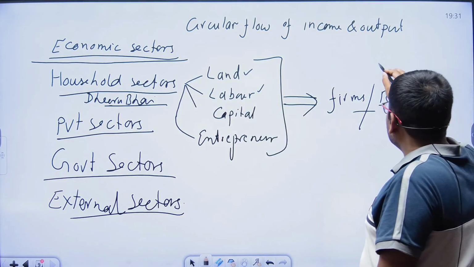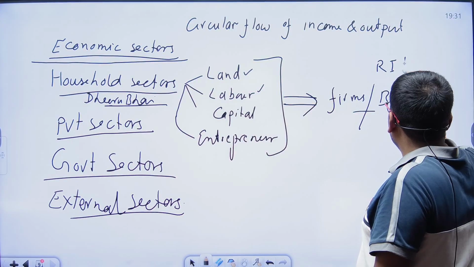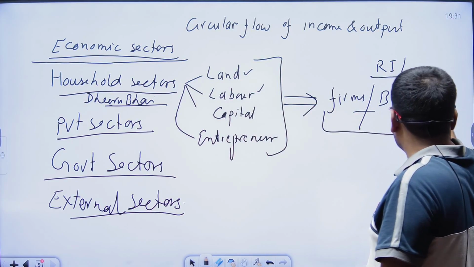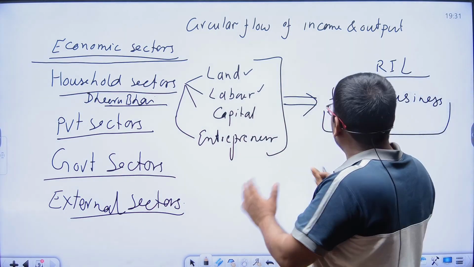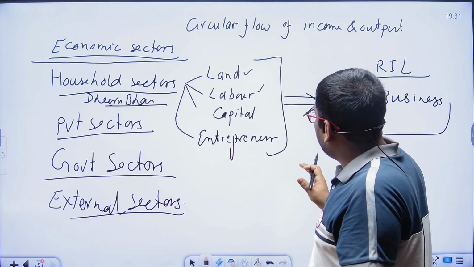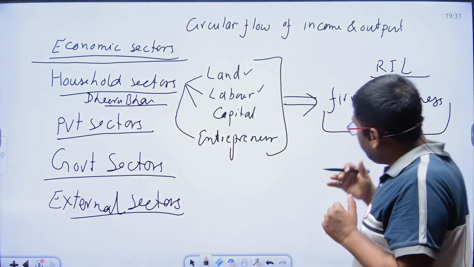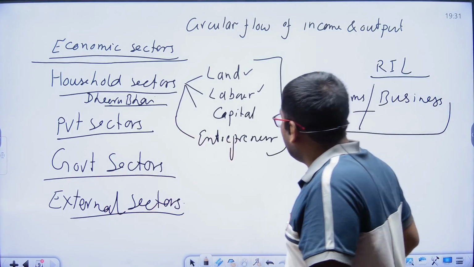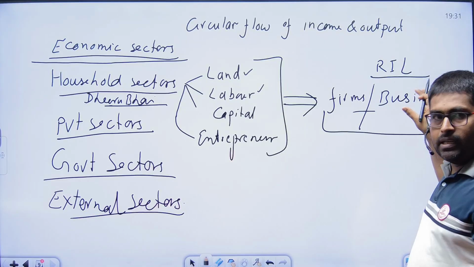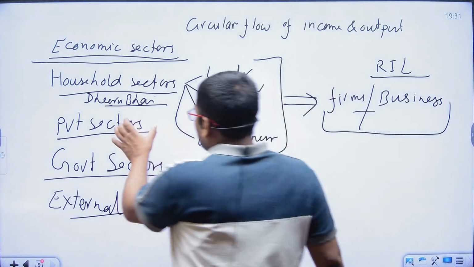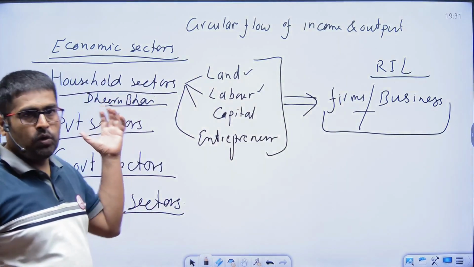But Reliance Industries Limited is a firm or business, so there are a few differences. The same person we know is this one, no? In economic terms, both are different. The business is a legally separate entity, and the individual is associated with a household.